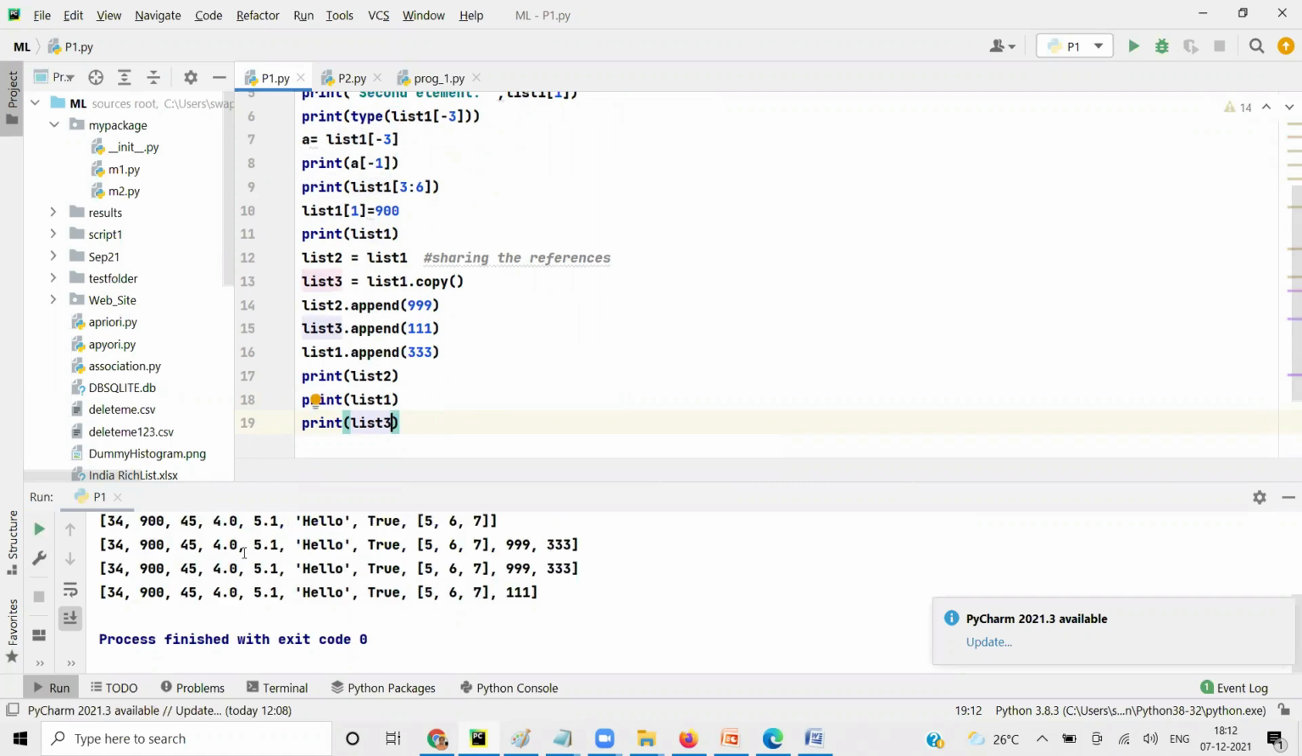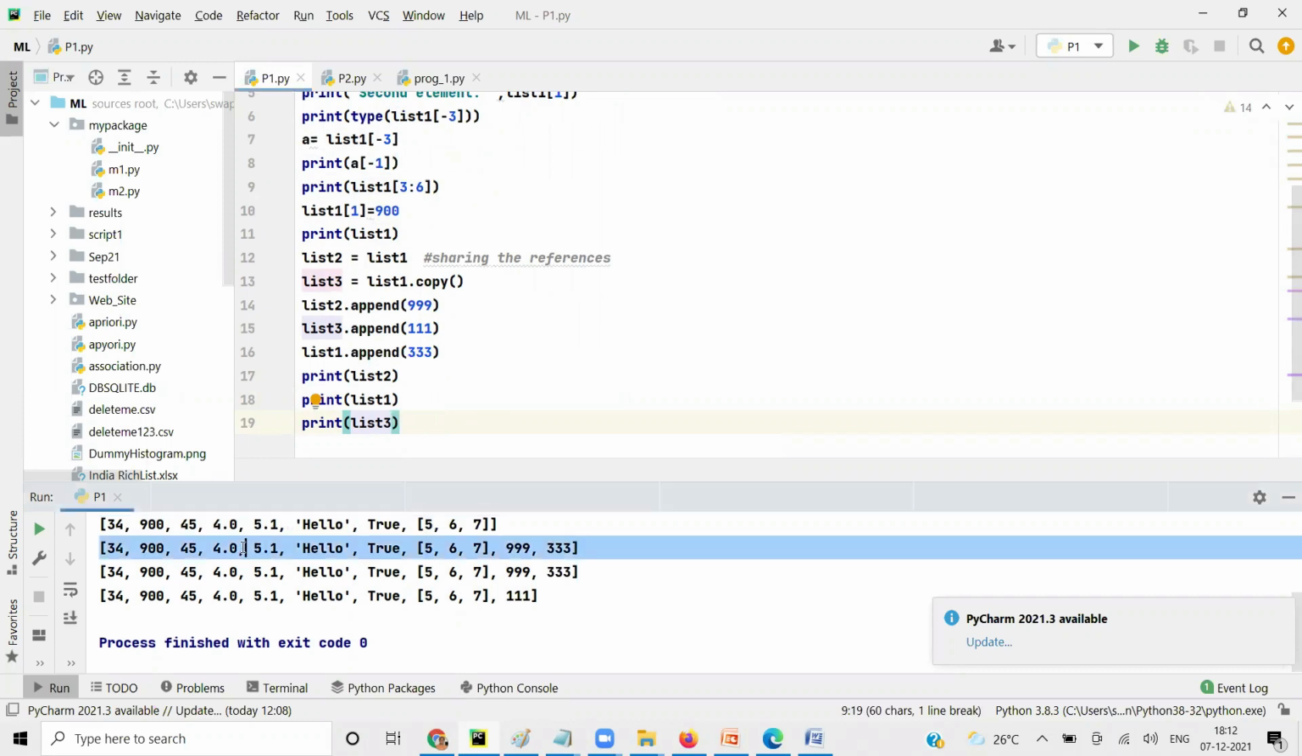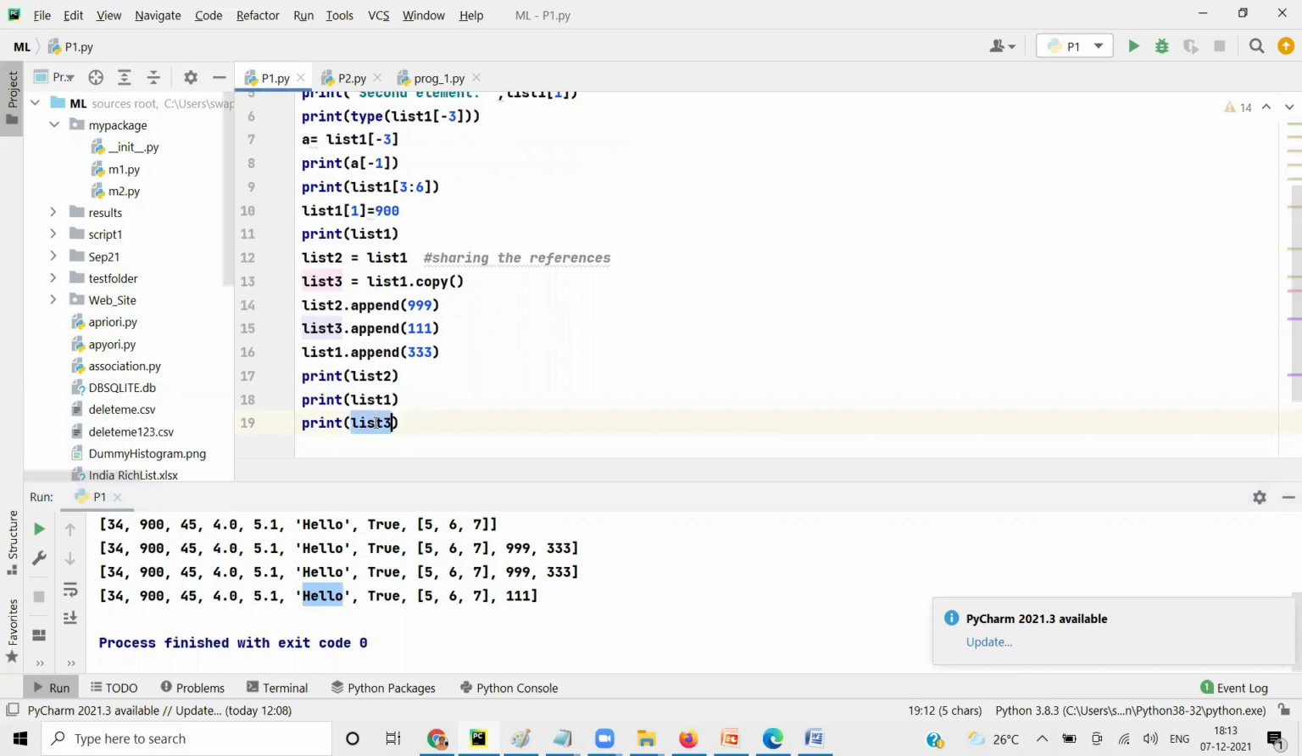Okay, so last 3. This is list 2. I added 3 in list 1, and it is reflecting in list 2. I added 99 in list 2, so that is getting reflected here. And you see, I added 111 to list 3 only, so only list 3 is showing 111. The other 2 lists are not showing it.